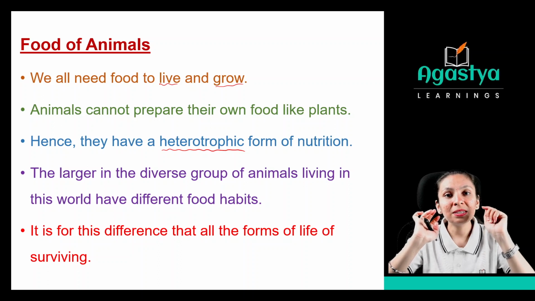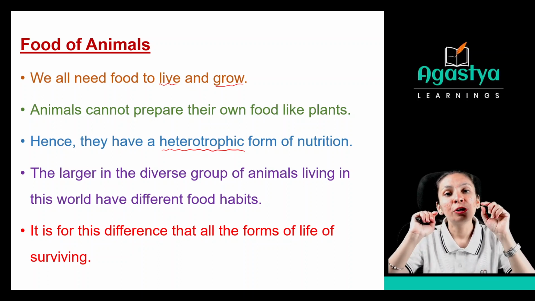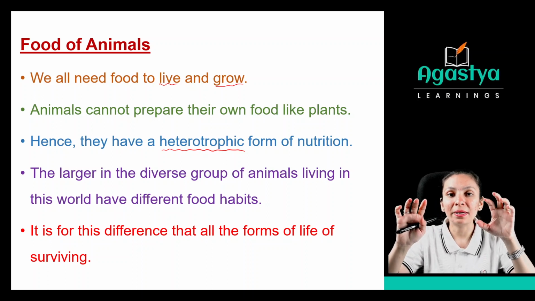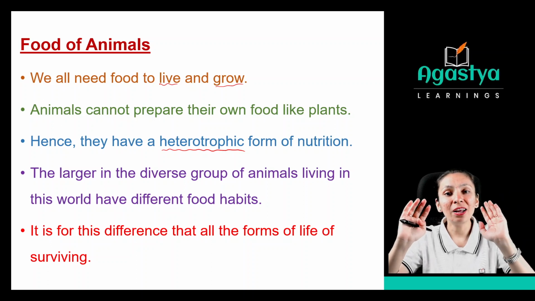Clear? So this is the important thing: all organisms or animals should have different food habits so that each and every organism gets its required food.